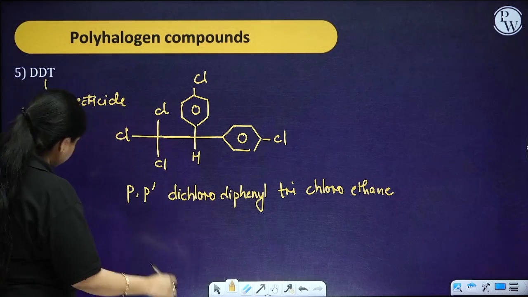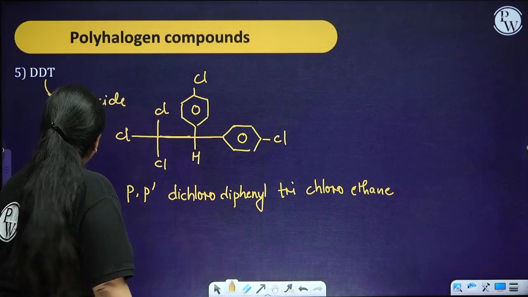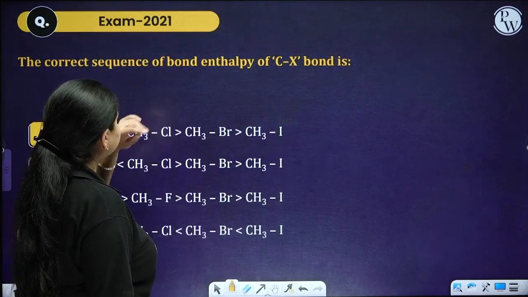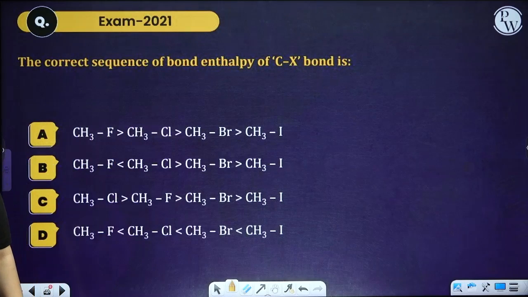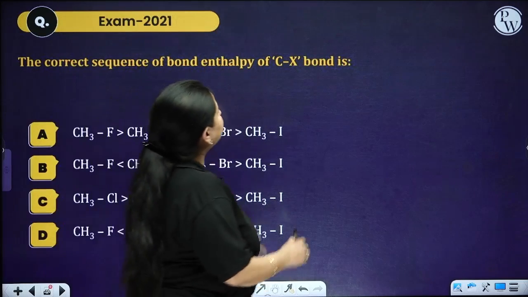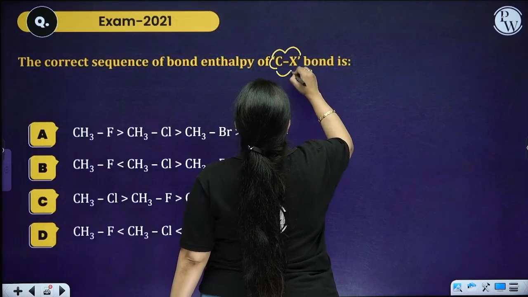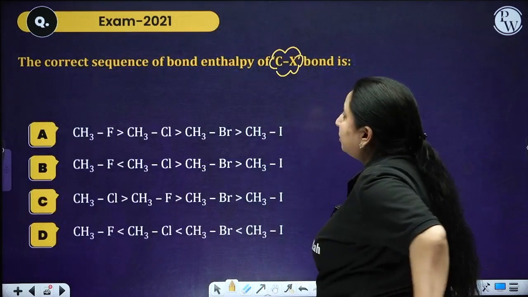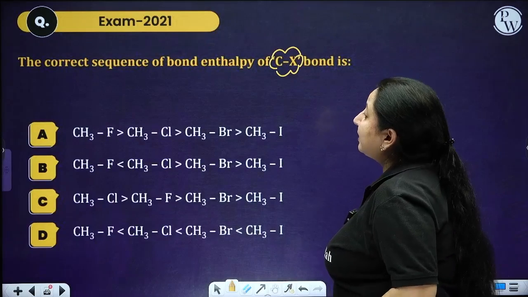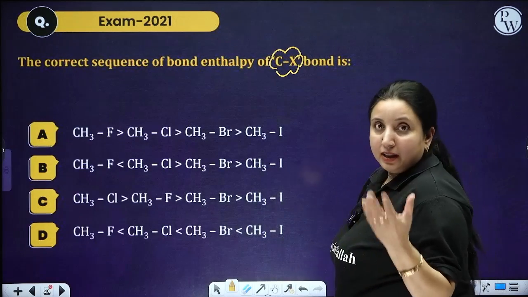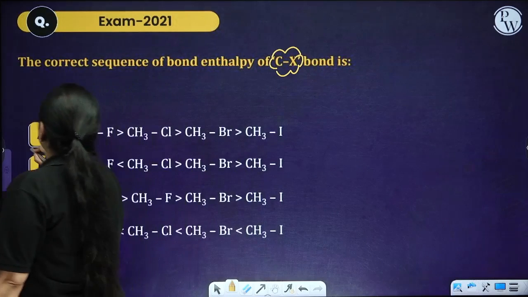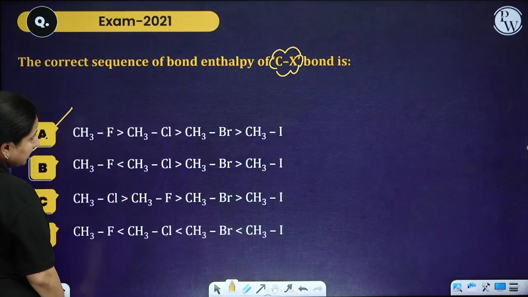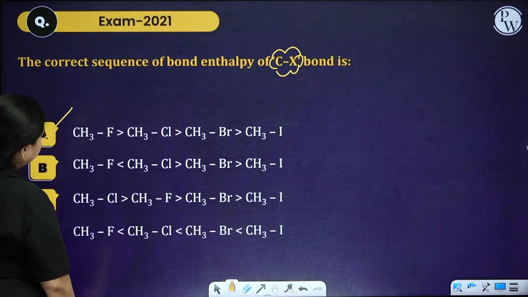Fine. So this was all about the haloalkanes and haloarenes. Let's see a few questions from the previous year papers, what type of questions you are going to get over here. The first question is the correct sequence of the bond enthalpy of the C-X bond. We have done over here that the correct sequence of bond enthalpy is going to be for CH3F the highest and CH3I the lowest. So option A is going to be our correct answer.